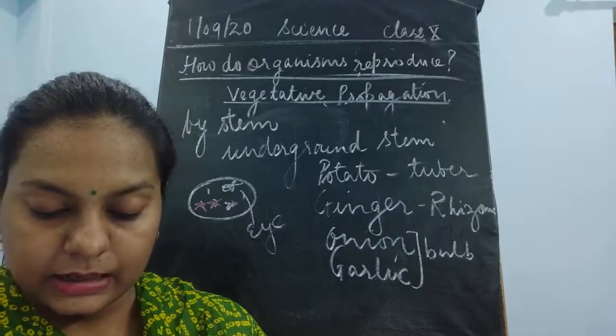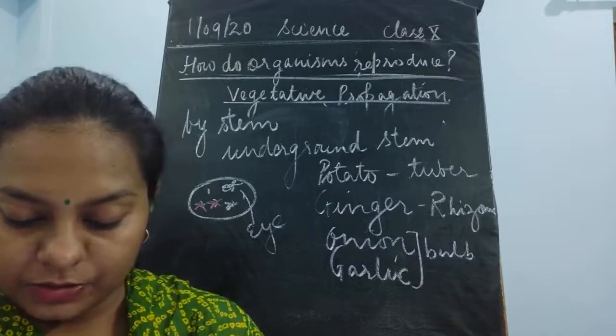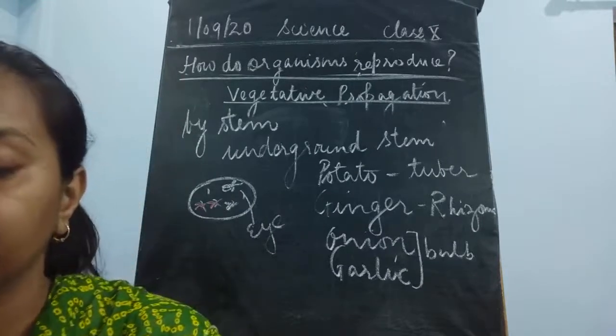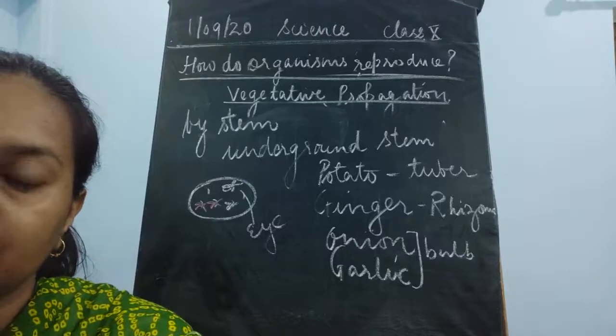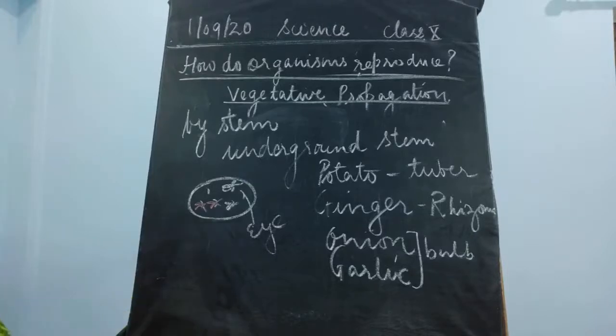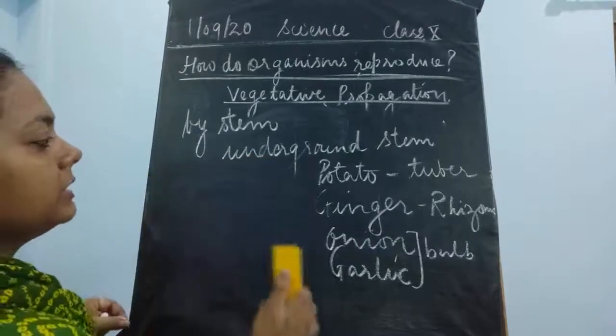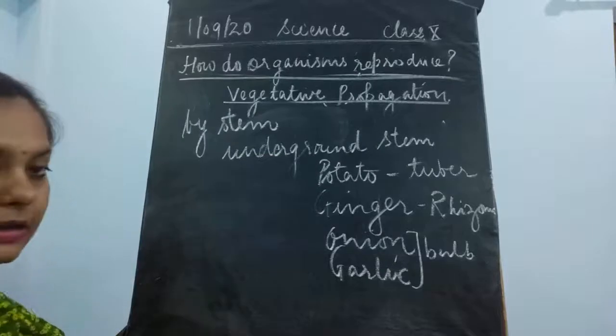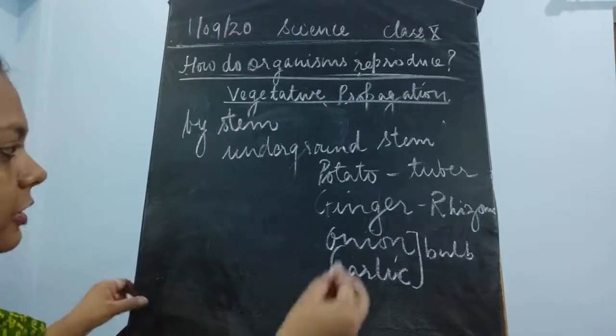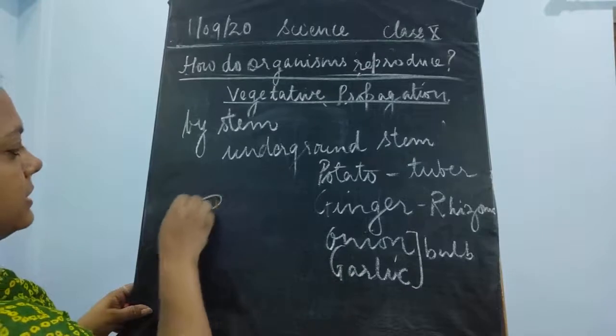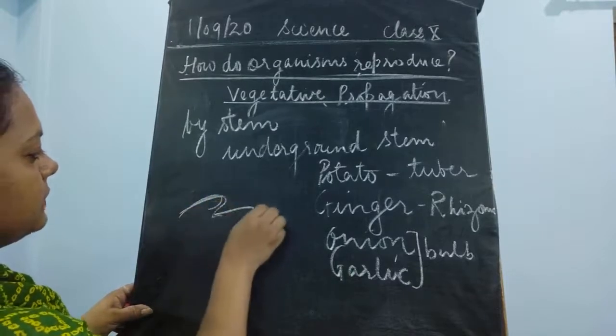Similarly, we can see that vegetative propagation could take place in different stems. Now I'll go on to the stem part, how ginger, which is an underground stem and also an example of a rhizome, does this.